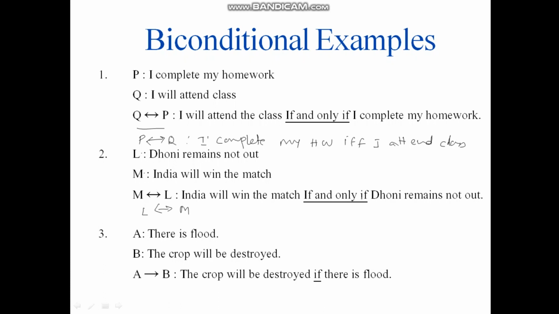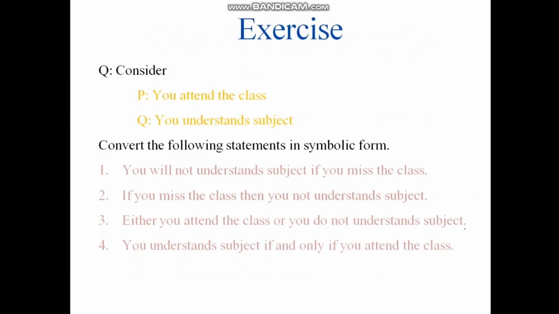So if there is a flood, the crop will be destroyed. Here there is some mistake. I have considered the implication, but if here it is double implication, in that case it would be: there is a flood if and only if the crop will be destroyed. I am writing it in short. Or if it is B if and only if A, in that case the crop will be destroyed if and only if there is a flood. Something like that. Okay.